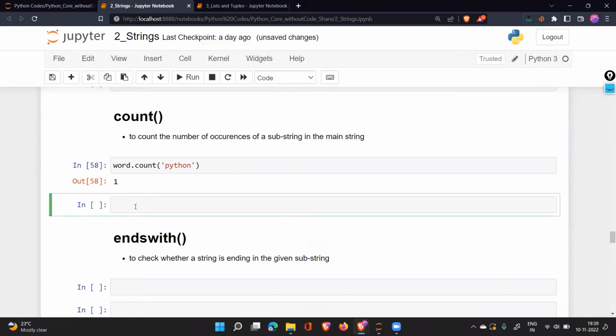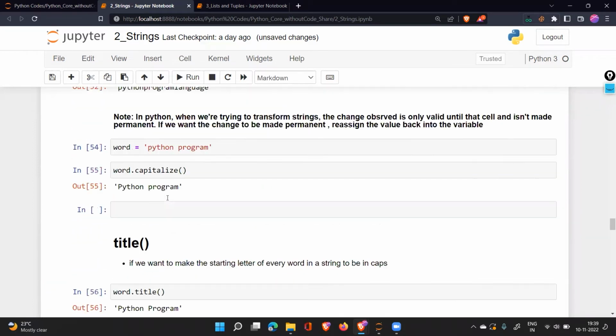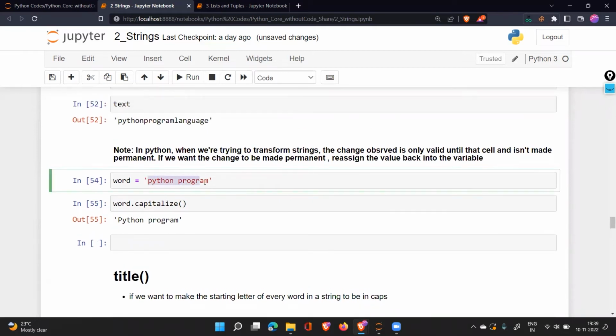Now, we talked about how a capital case and a small case are considered different in Python. A capital P and a small p are both different. So when I write word.count and capital P, it will tell me 0. A small p is there, but capital P is not there in my word, as you can take a look.